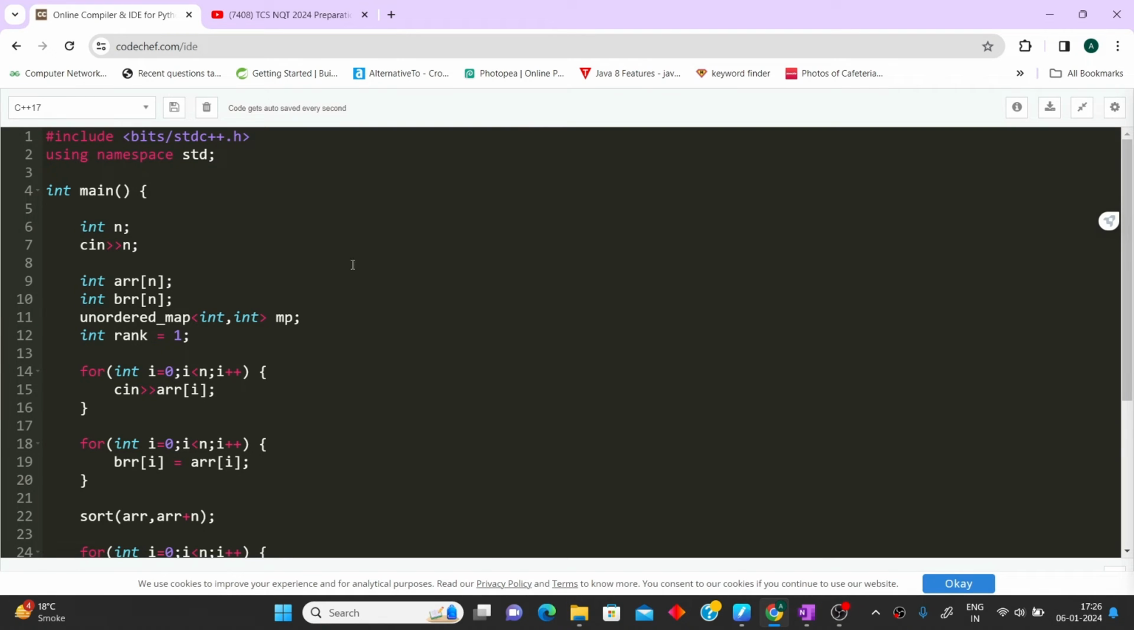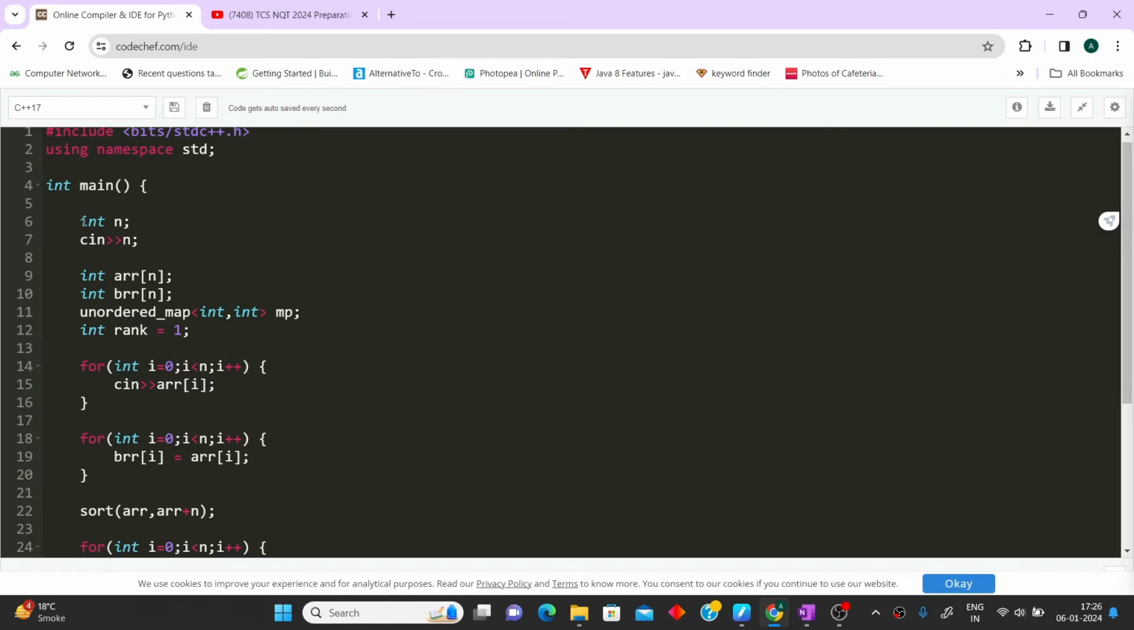Okay, so guys, I have already written the code. First of all, we will take n as input, that is how many elements will be there in the array. Then we will declare an array of size n. Then we are declaring a second array also of size n. Why is this second array required? For keeping the original array's values.